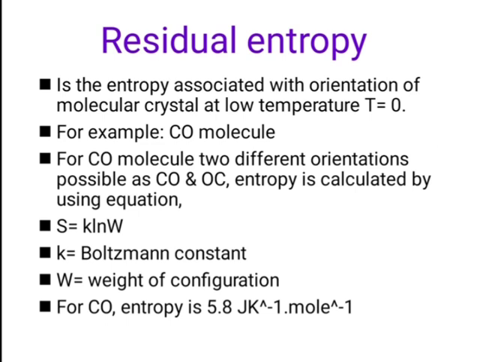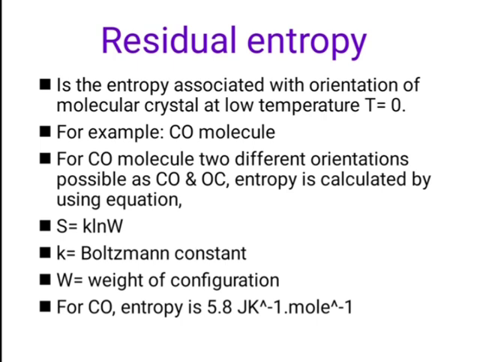So simply the entropy is related to the orientation of the molecule or related to the weight of configuration, and we know the definition of the weight of configuration. It is simply a way by which we can rearrange the configuration. So this is for a molecular crystal when the temperature T is equal to 0. For example, consider a carbon monoxide molecule. For carbon monoxide, two different orientations are possible, CO and OC, and entropy is calculated by using the equation S equals k ln W. Here S is the entropy, k is the Boltzmann constant and W is the weight of configuration.